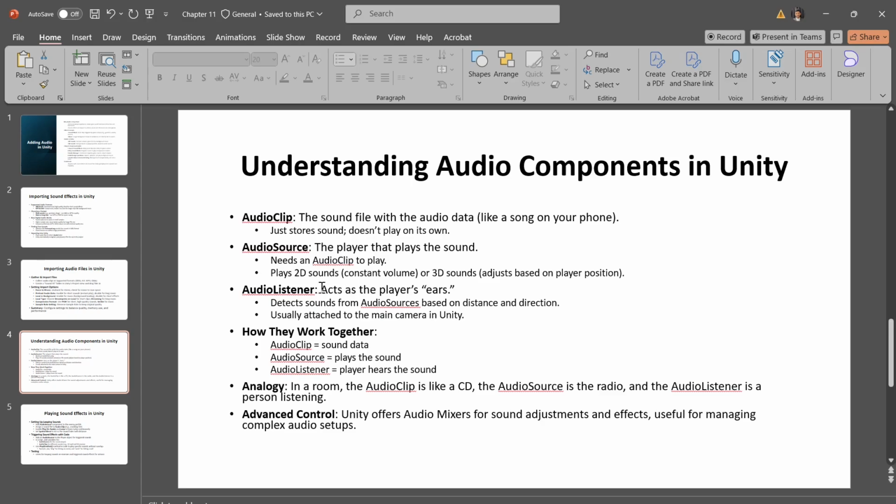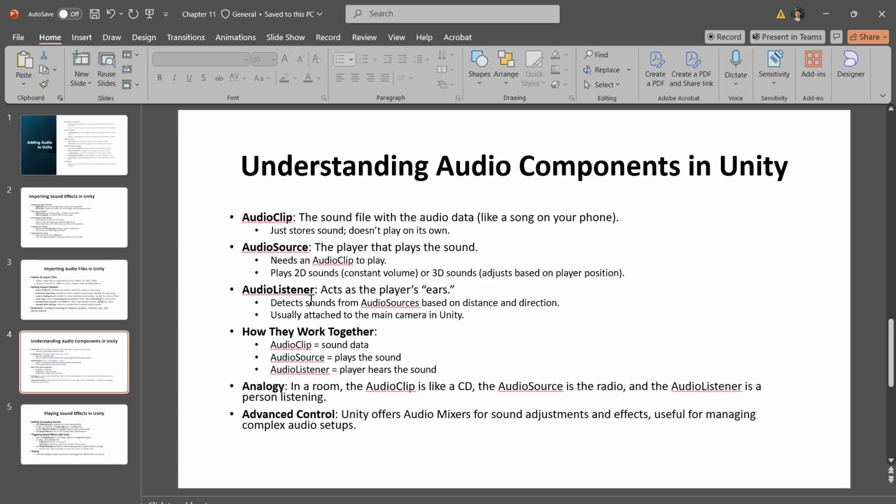And we have the audio listener, which is the player's ears. The audio listener is like the ears of the player. It's the point from which the player hears sounds, capturing all the sounds projected from the audio sources in the scene.